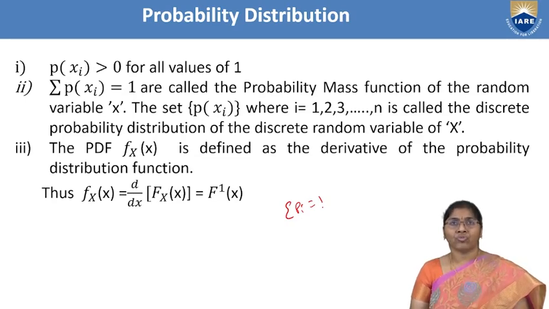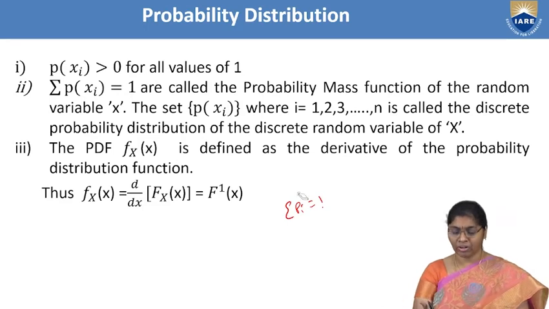Now, the last one, that is the probability density function. f_X(x) is defined as the derivative of the probability distribution, that is f_X(x), where X is the random variable, is equal to the derivative of F_X(x). That means F dash of x.